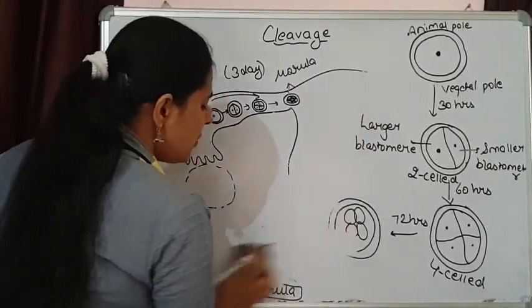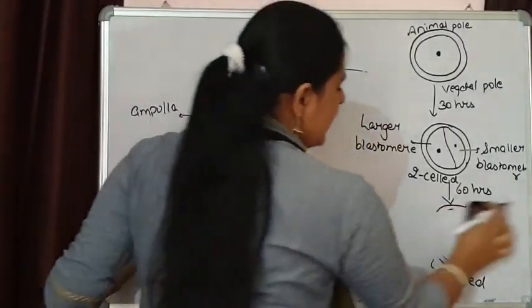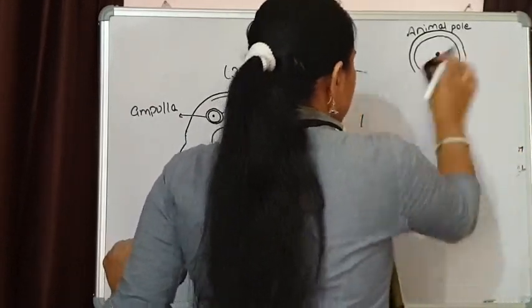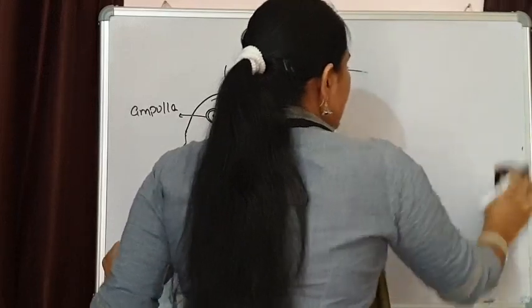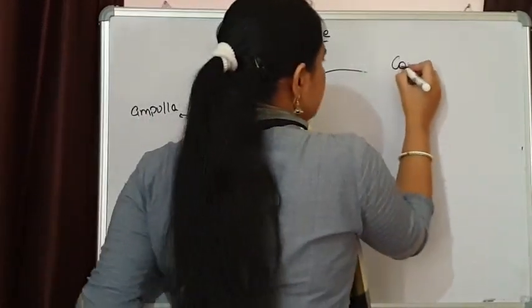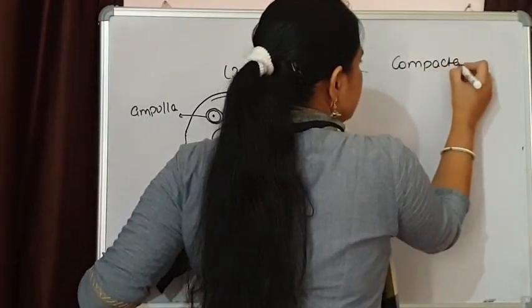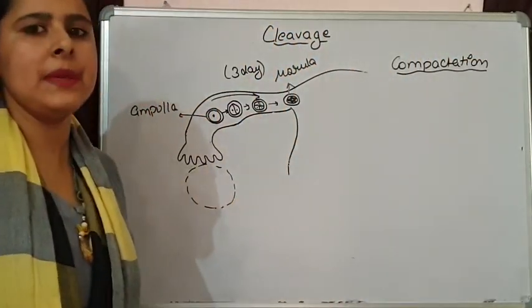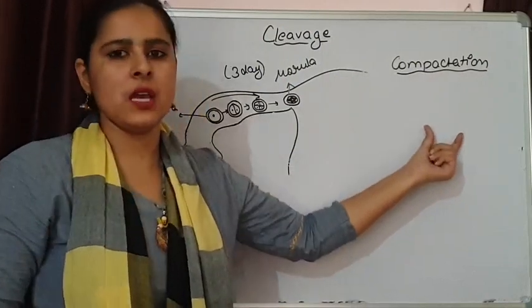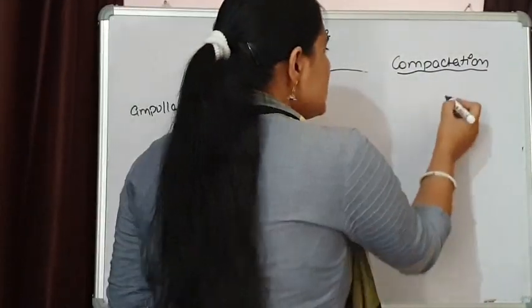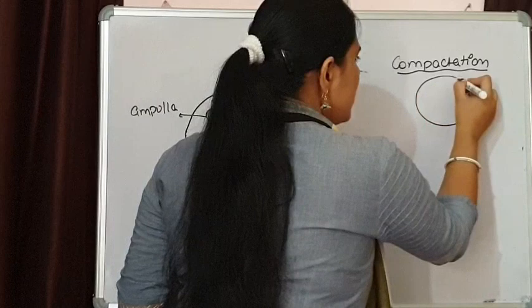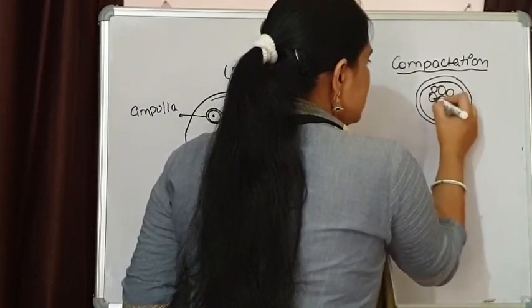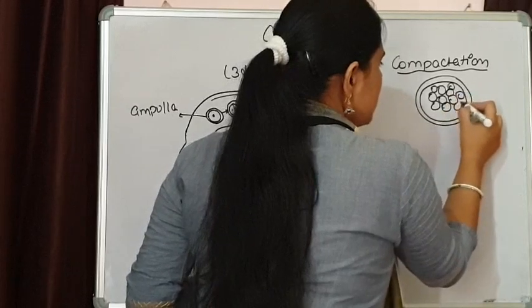Now in this morula, an important process is taking place that is known as compaction. What happens in compaction? Compaction simply means that an arrangement of cells is going to take place. How are the cells going to arrange? Initially at the morula stage we have a mass of cells which are present like this.